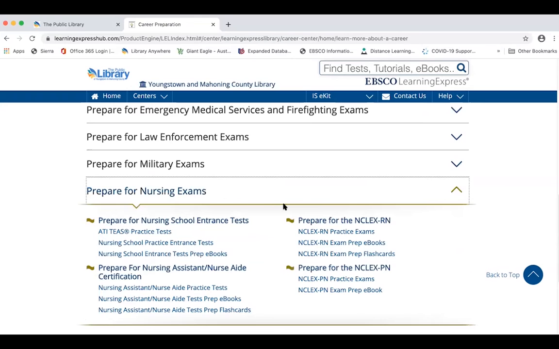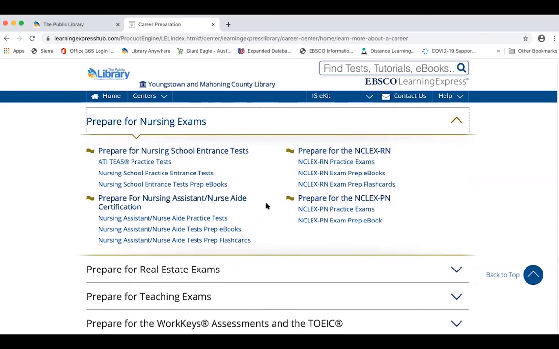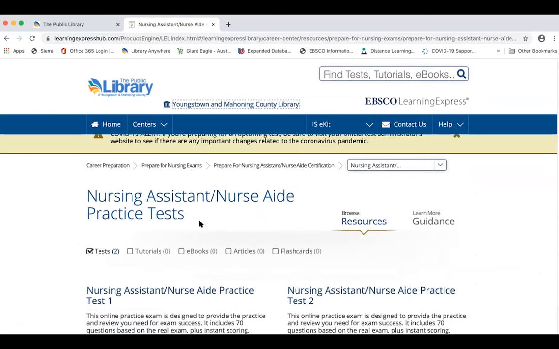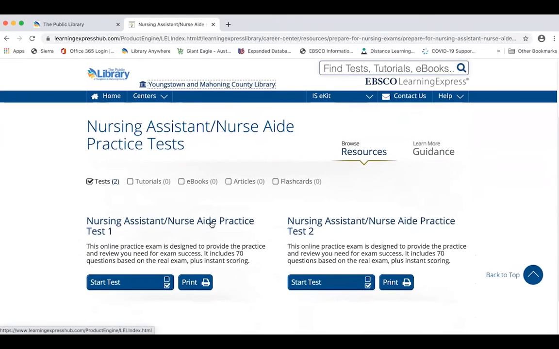Plus, it has the practice test to pass for electrician or plumbing. For nursing, that STNA field that's so popular right now with lots of openings, this one has the practice test to take that you have to pass in order to become a nursing assistant, because there is a test you take. Admittedly, I'm not saying that you take the practice test and you'll get certified. Instead, you take the practice test in order to prepare for the real test.